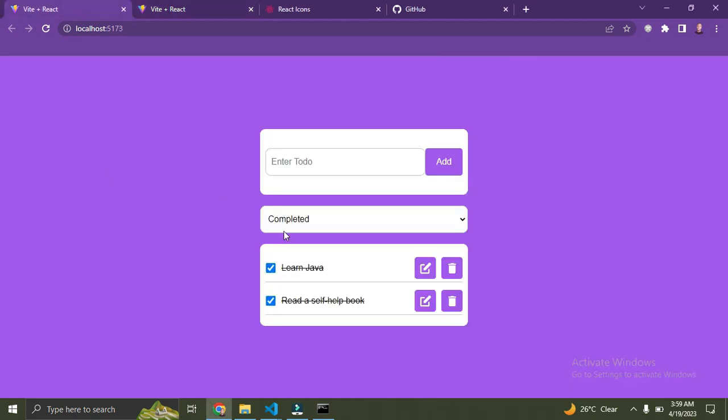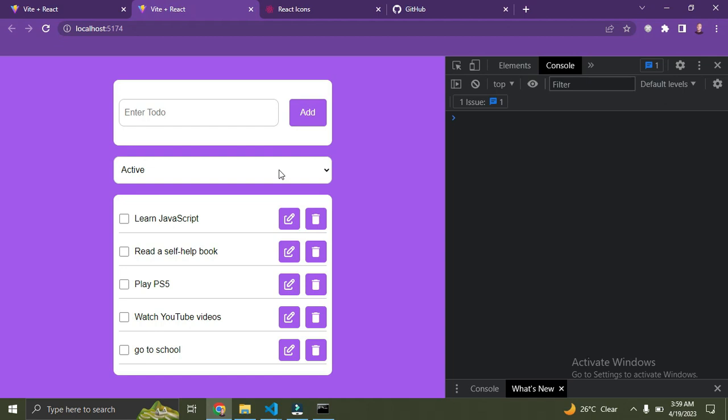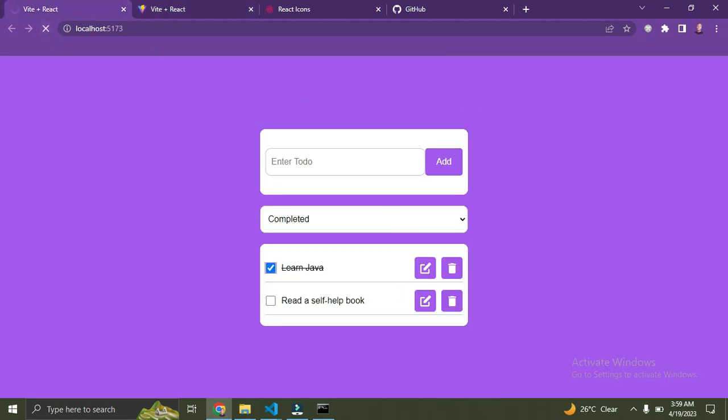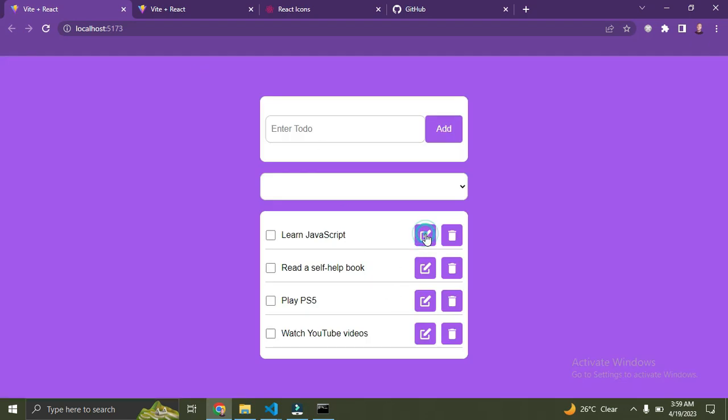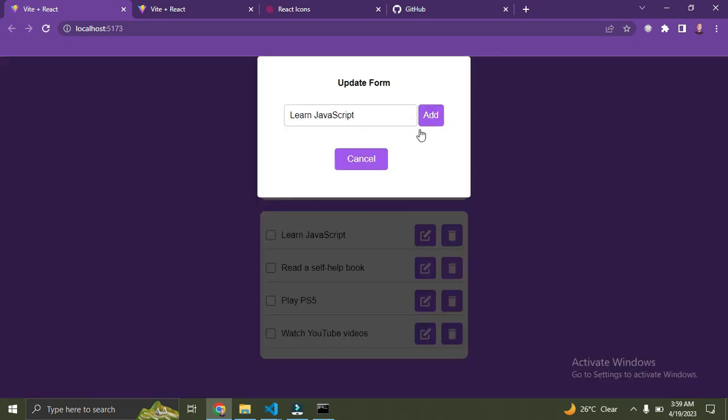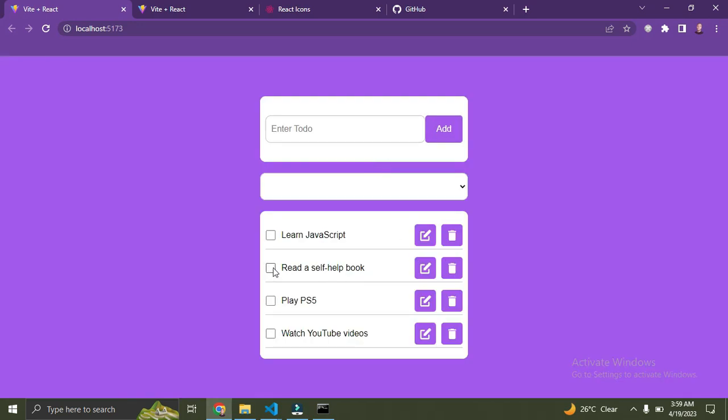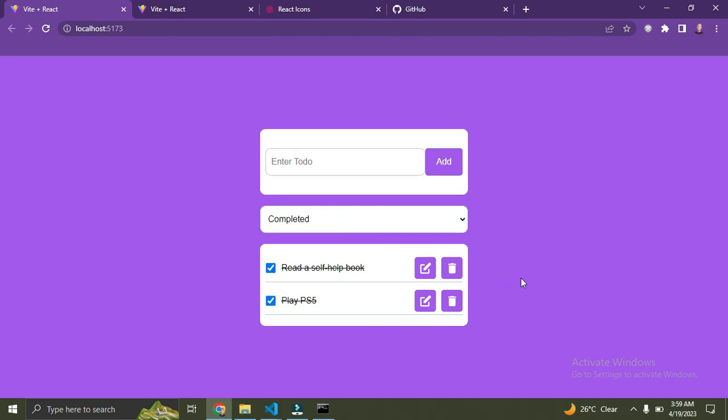Just the way we have here, you could check them and set them to completed. We are also going to work on filtering these to-dos based on their status. That will all be in the next video. Let me share one I've done before. Right here, we can update a given to-do. If you come here to updates, we could set this to completed if you want to. And lastly, we can filter based on their status. We're going to cover all this in the next video, so stay tuned for that.